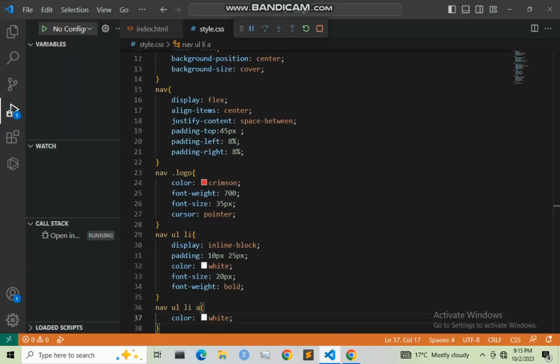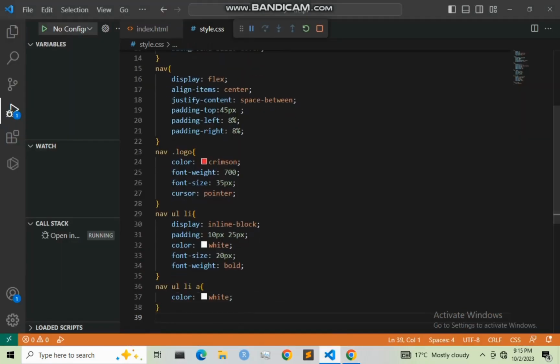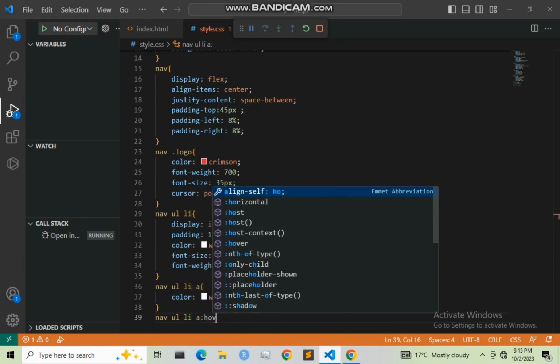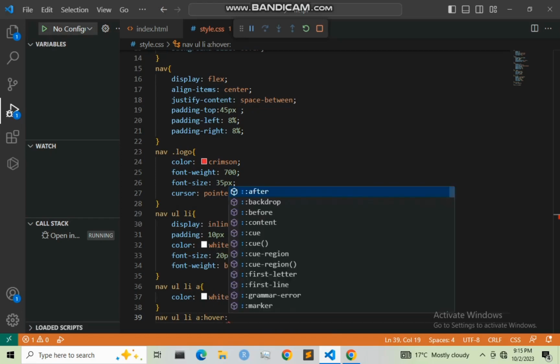Also, when we hover our mouse, we want to change the color to crimson. So li anchor tag, then on hover, we are going to change the color to be crimson.